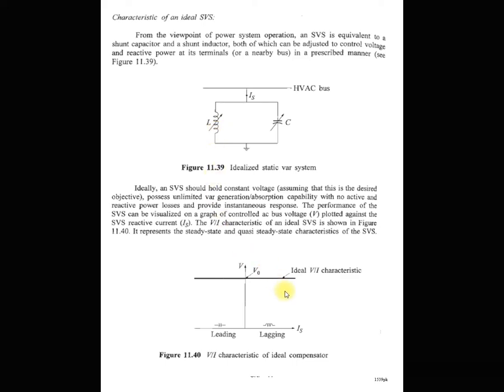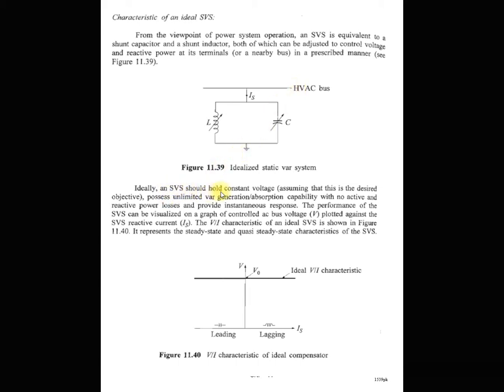So at this point we operate this SVS in the first region, so that it acts as an inductor. So in any situation, higher voltage or lower voltage as compared to the required voltage at the bus, we can provide the adjustable reactive power to maintain the constant voltage at the bus. So this is a simple concept of FACTS devices of reactive compensation for the control of the voltage.